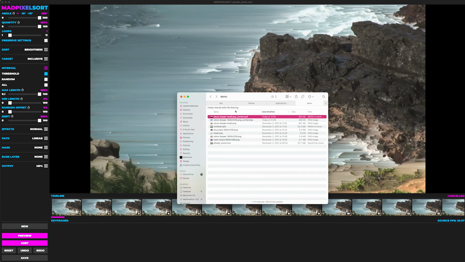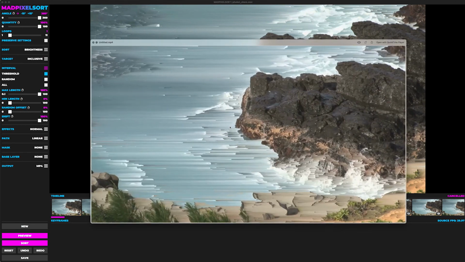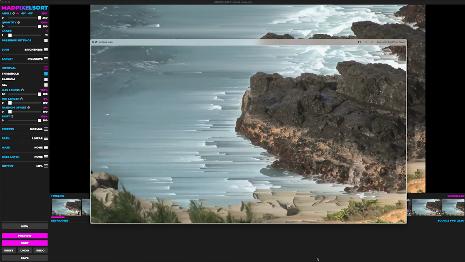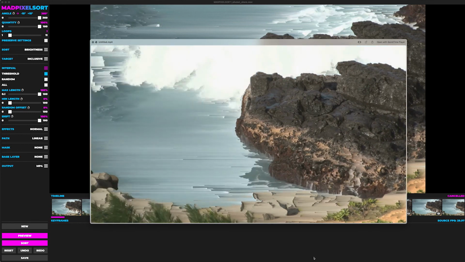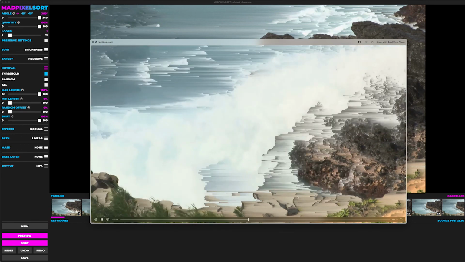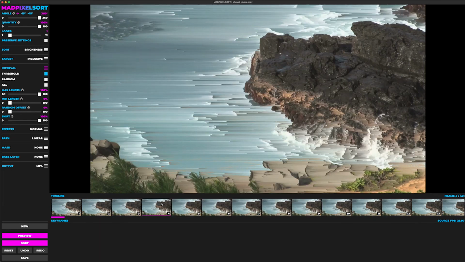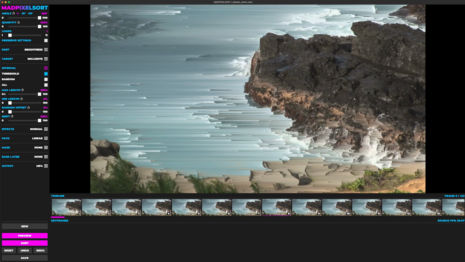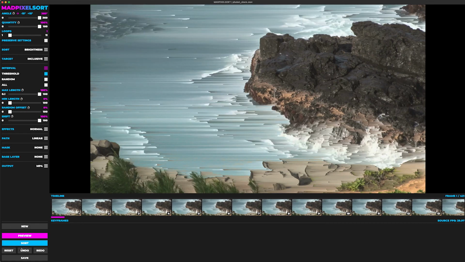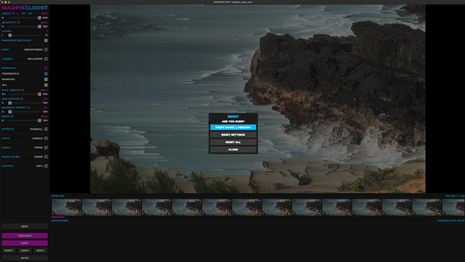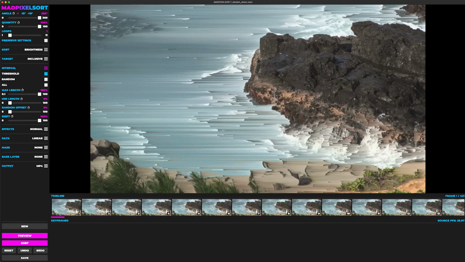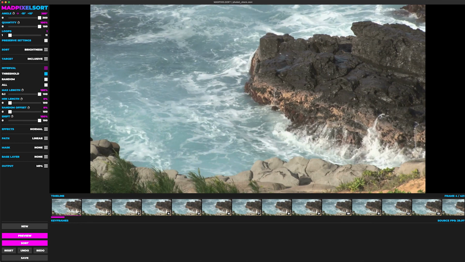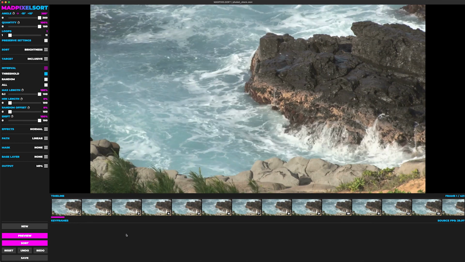So again, I saved it as an MP4 just like before. And here's our end result. Looks pretty cool if you ask me. Now as you can see, you click the frames, and you can see the sorted result. If you wanted to reset that and start again, just click reset, reset image in memory, and it's going to reload the frames of the original video. And that's pretty much it.